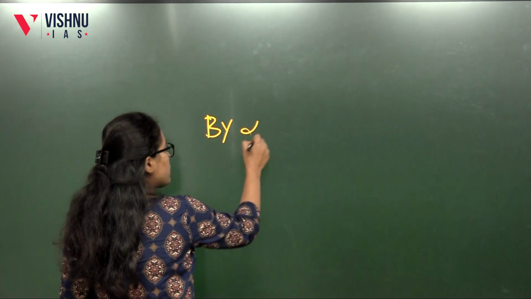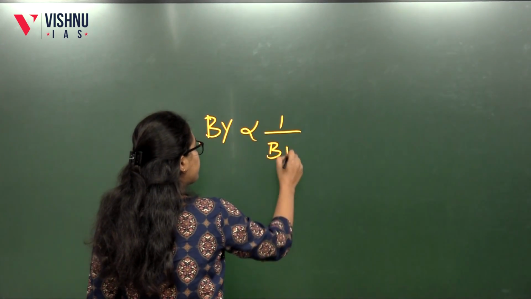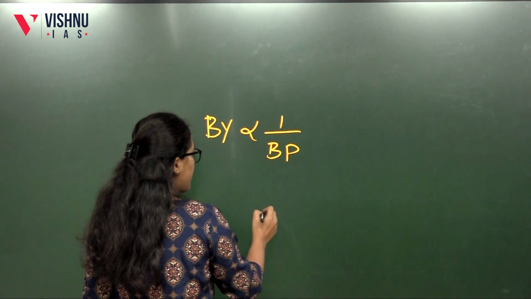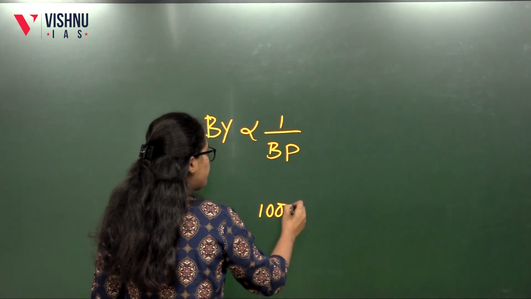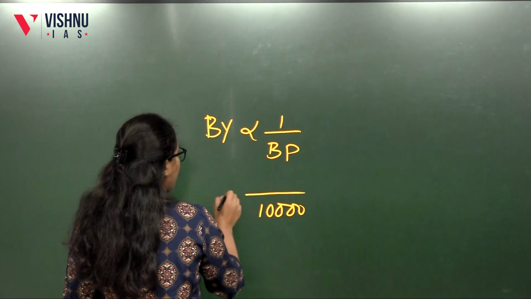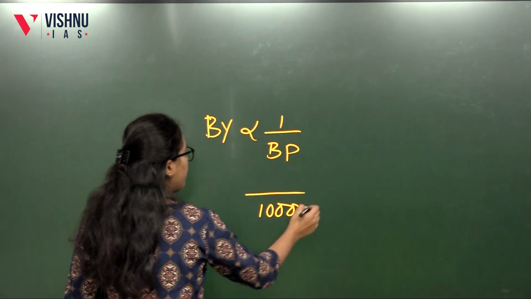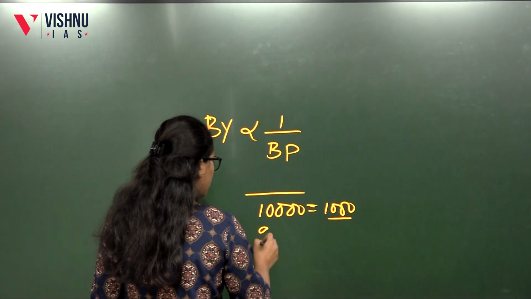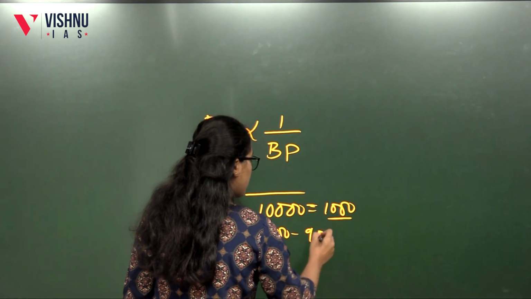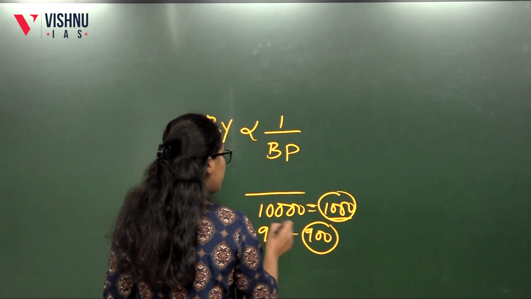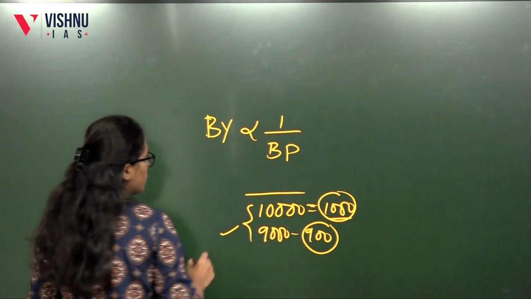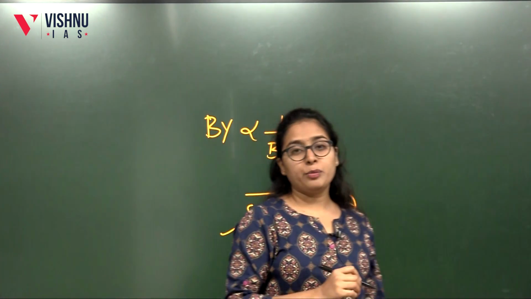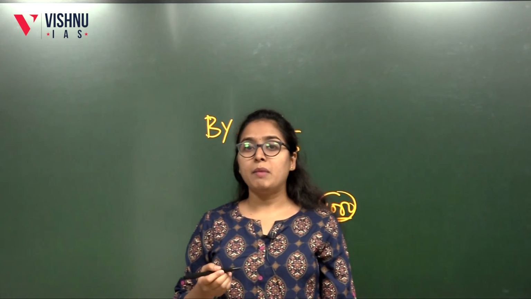Bond yield is inversely proportional to bond price. When the bond price, say for example, falls from 10,000 to 9,000, for 10,000 you used to get 1,000 rupees, and for 9,000 he will get 900 rupees. So they are inversely proportional to each other. So this is how bond yield and bond price tend to vary in a market.